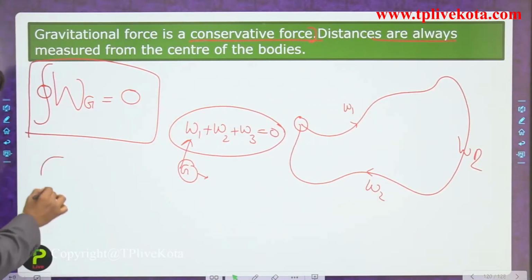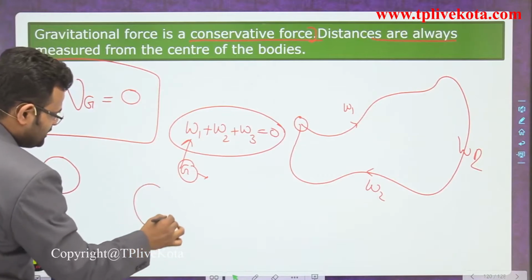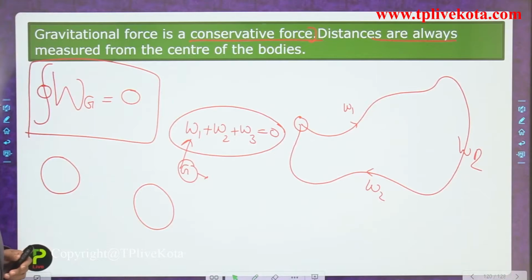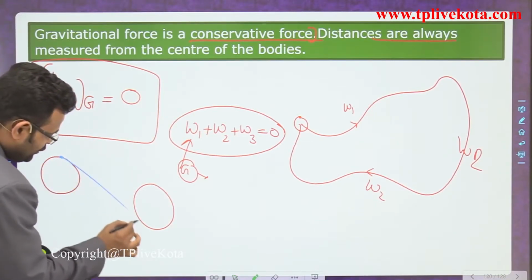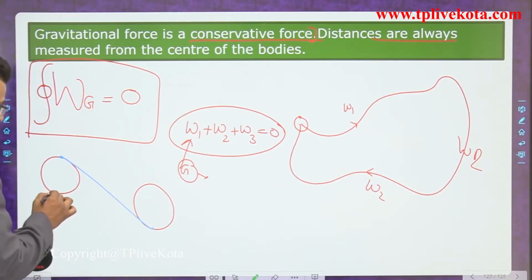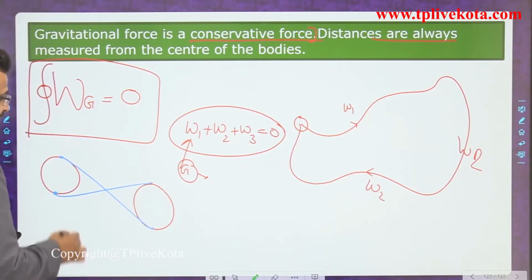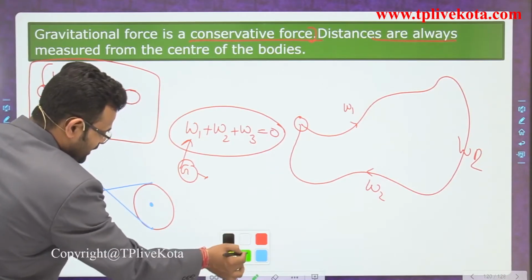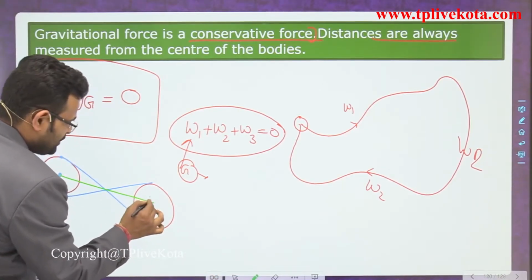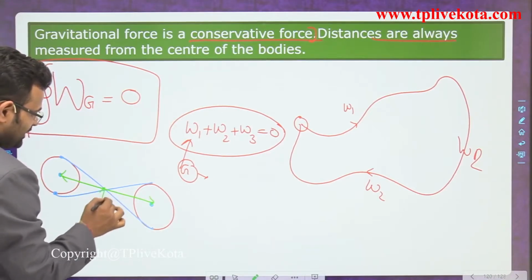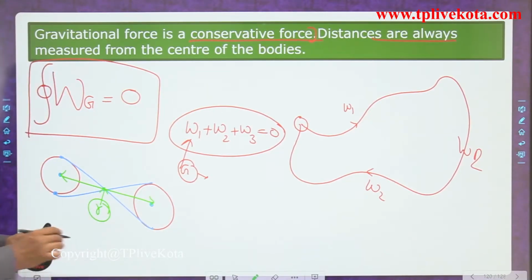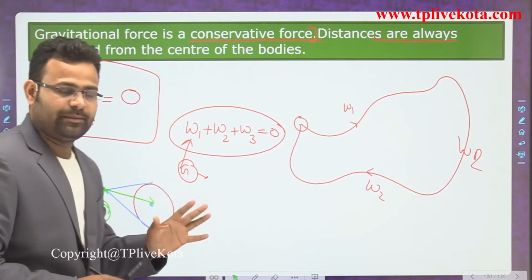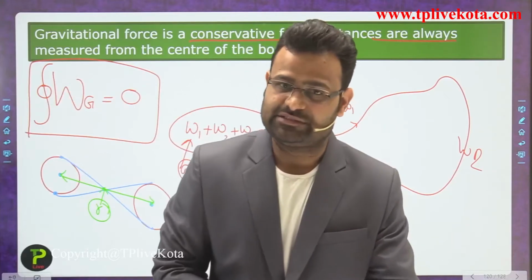If one body is placed here and another body is placed here, and you want to calculate the distance between them for the gravitational force, those points also have some distance. But in the gravitational force we use only the distance from the center of one body to the center of the other body. Okay students, so these are some important characteristics of the gravitational force.